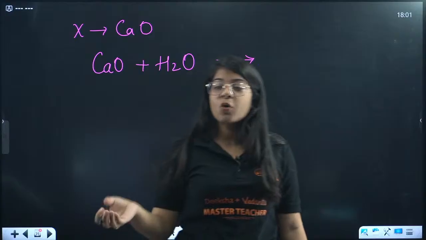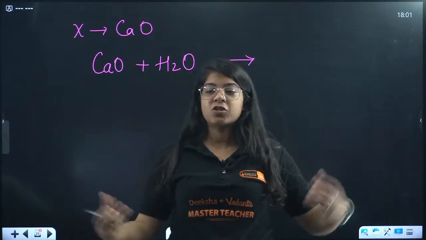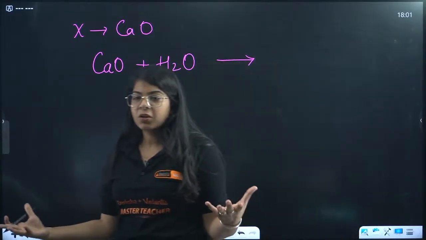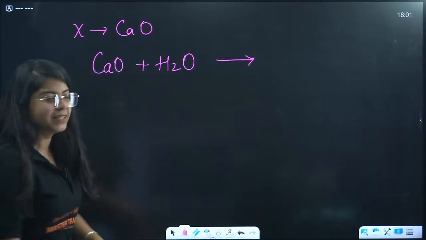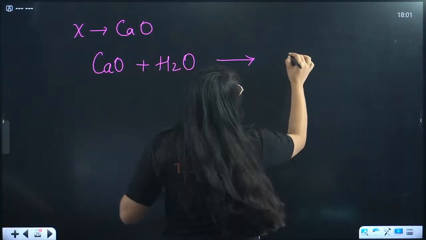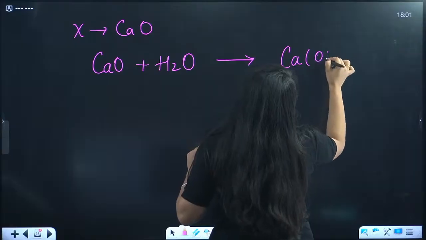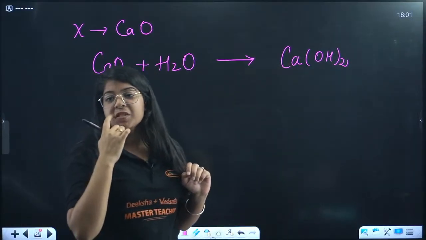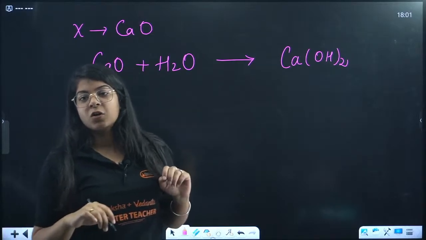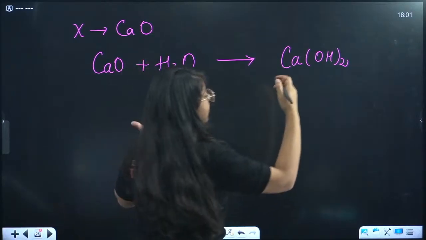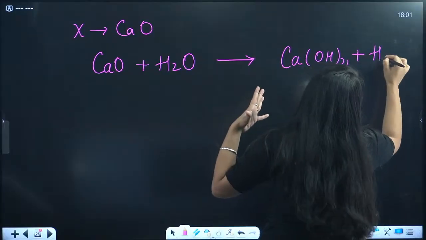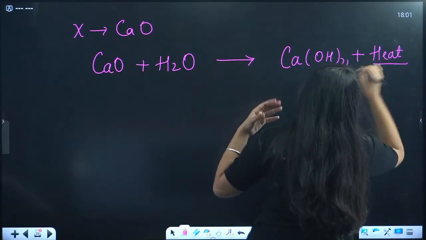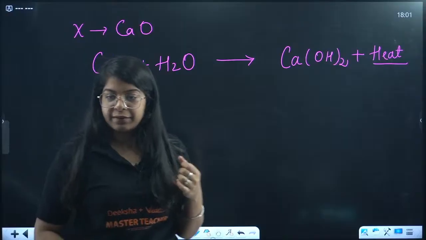CaO, when we mix it with water, you have seen that, right? CaO with water is a vigorous reaction. So it becomes Ca(OH)2. Correct? And heat is generated in it, right? Don't forget to write this particular point. Heat is also very important to write.